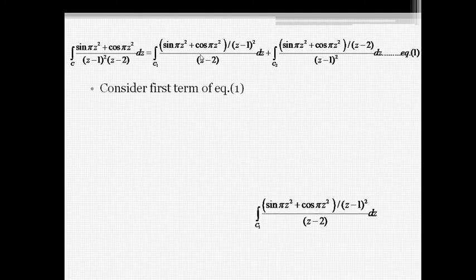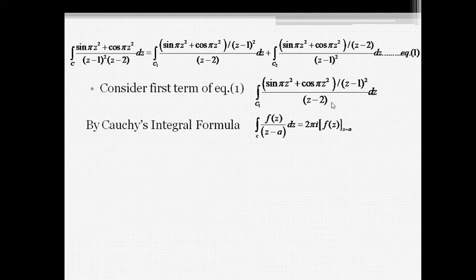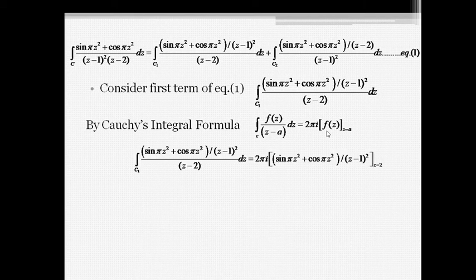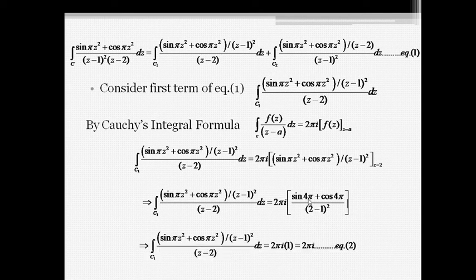First we consider the first term of equation 1 and simplify it using Cauchy's integral formula. Substitute the values: we are finding for z equal to 2, therefore the remaining value is adjusted in the numerator and considered as f of z at z equal to 2. Sine 4 pi is 0, therefore we get the value 2 pi i. This gives equation number 2.